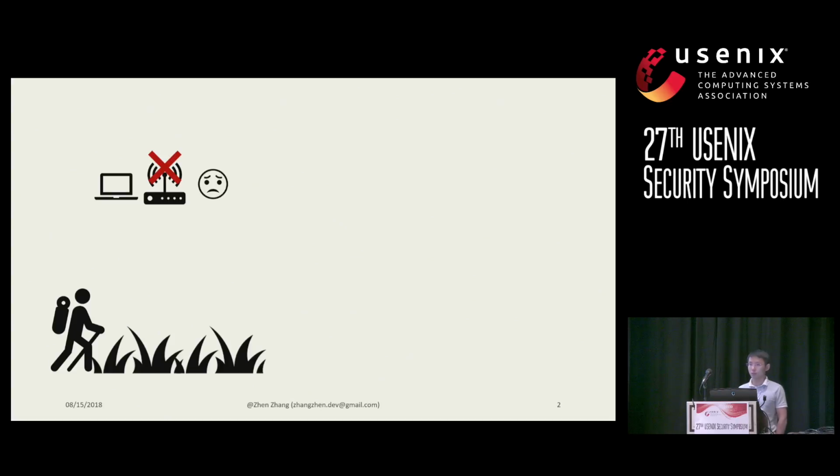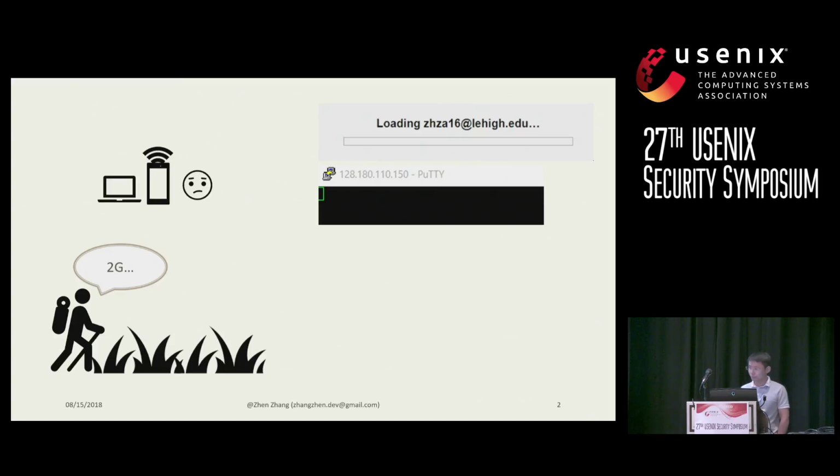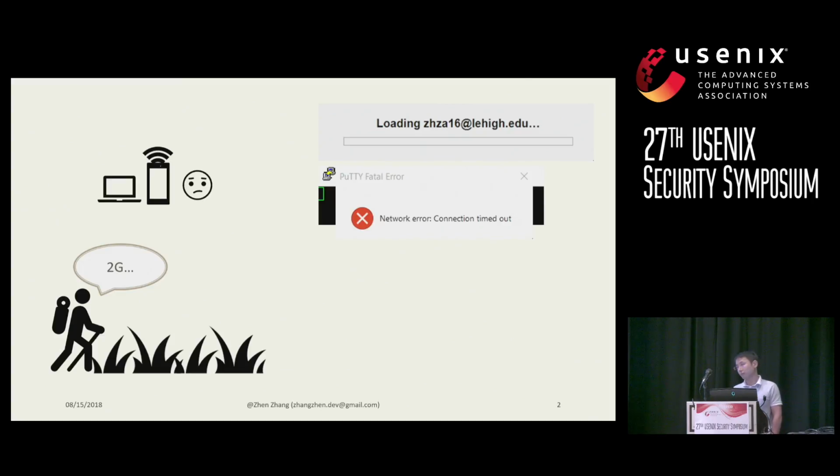laptop with me, there is no Wi-Fi around me. So in order to access my server, I need to use cellular network data. I start a hotspot, but unfortunately, I have already run out of my data plan during traveling. So I only have a very low network speed connection to the internet. Then I have to wait for the page loading and also the connection to be established with my server. Unfortunately, I will get a timeout error.